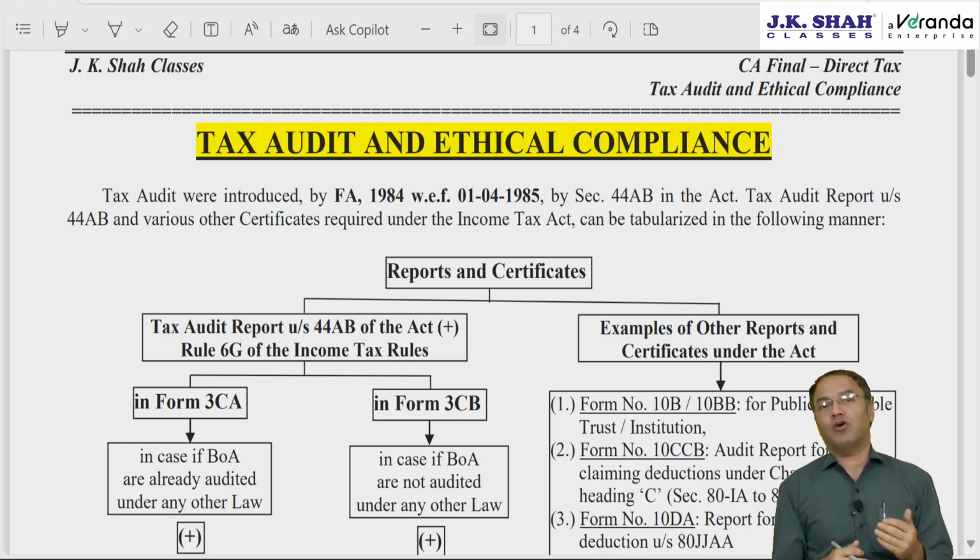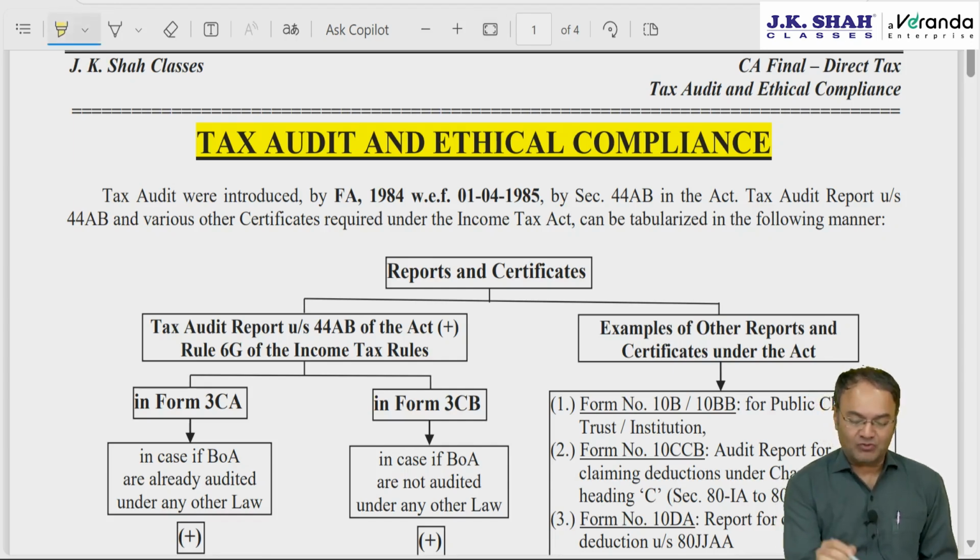Here we will be discussing the form numbers applicable for tax audit report, the due date, the penalty provisions, and whether CA can qualify the report or not. What are the things which a chartered accountant is supposed to take into account while doing audit?